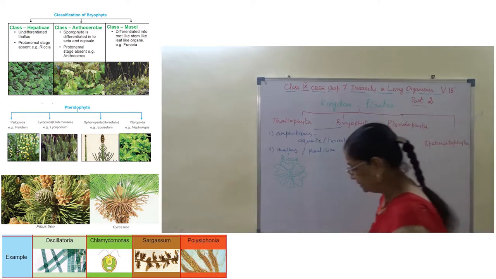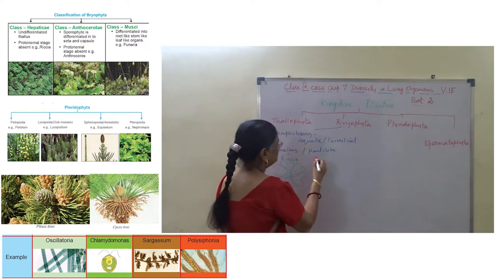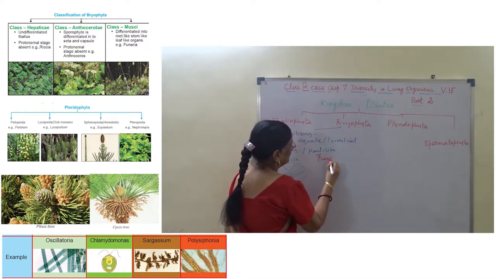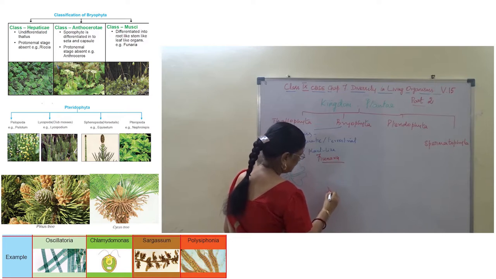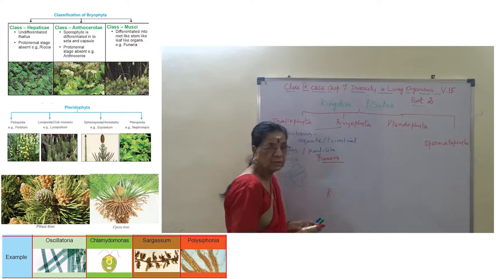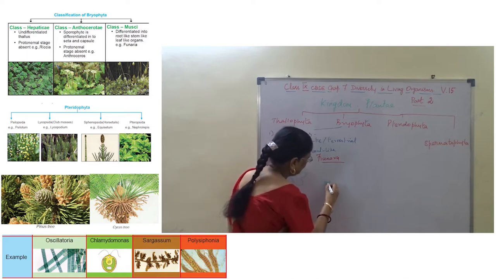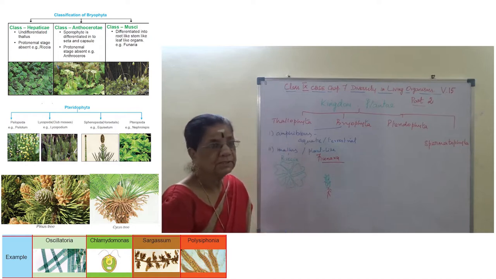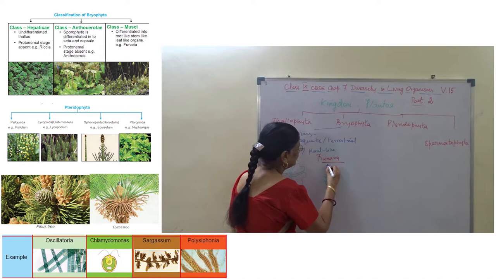Whereas plant-like, it is Funaria. It has root-like, they are not true roots, stem-like and leaf-like structures like this, and this is a capsule.